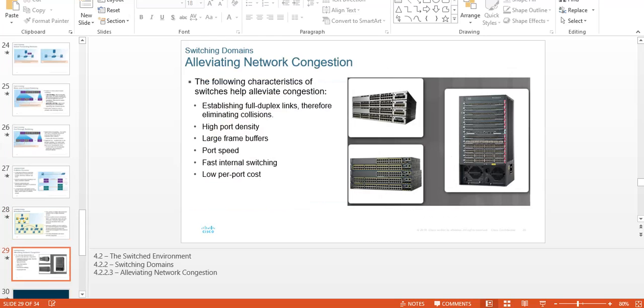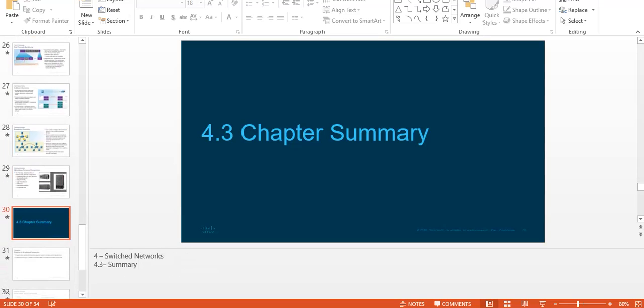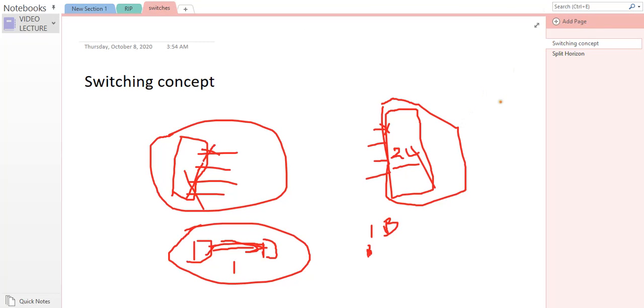The following characteristics of a switch help alleviate congestion: establishing full duplex links, eliminating collisions, high port density, and large buffers. So that is the end of today's chapter. That is chapter 1 of chapter 4 of semester 2. Now let's look at these other explanations that you guys raised.